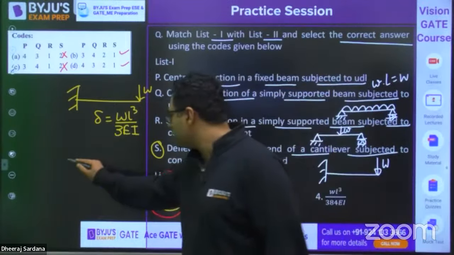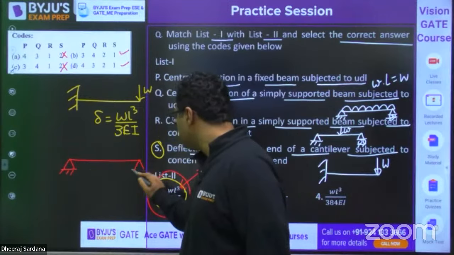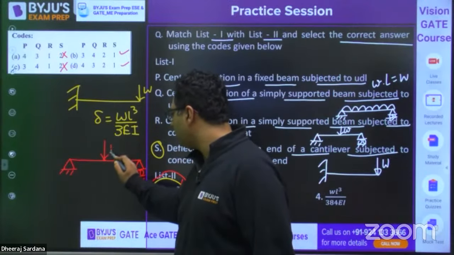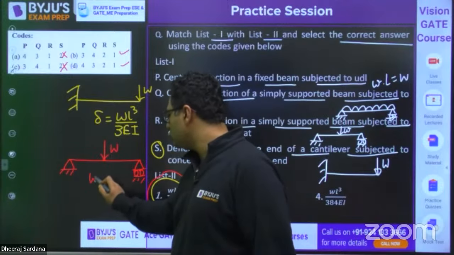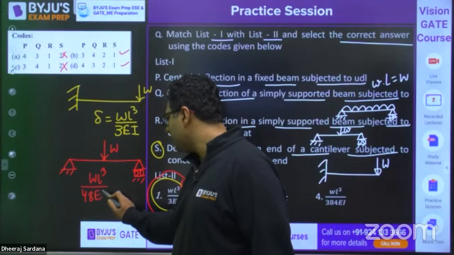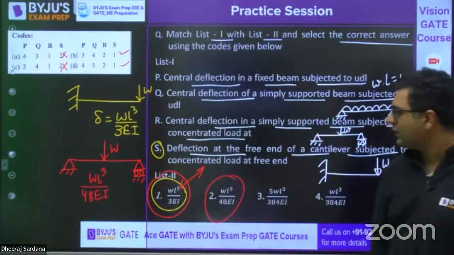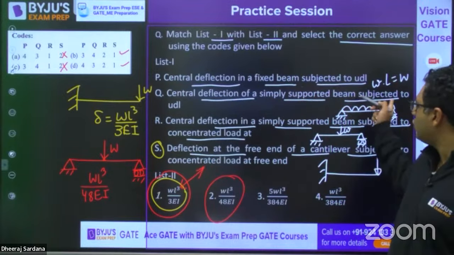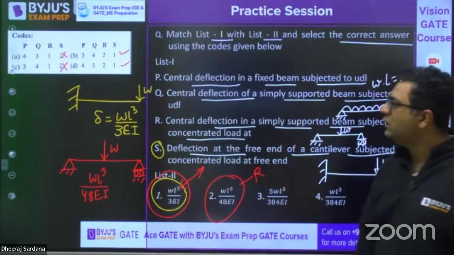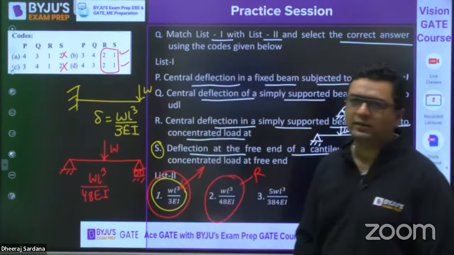Now, my dear, there is one more case about this. Simply supported beam. If you are talking about a point load here, then I feel for that also you would be remembering WL cube upon 48EI. This is the standard table you need to remember. So WL cube upon 48EI is this one, the central deflection because of point load. So R is connected with 2. So both of these can be correct till now.